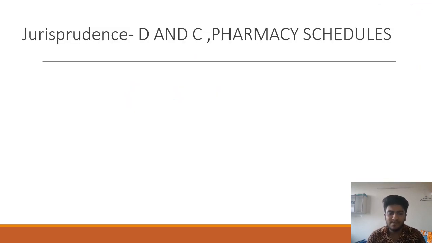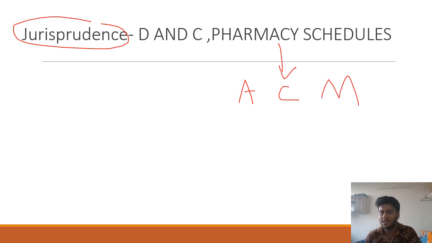So if we speak about jurisprudence, so jurisprudence से majorly schedules पे there has to be one question. कभी A पे आएगा, कभी C, कभी M, कभी biological, कभी good manufacturing, M1, M2, M3. So you need to do all the schedules pretty well. A, B, C, D, E, F, G, H, then narcotic के लिए X है. So you need to know the schedules very well.